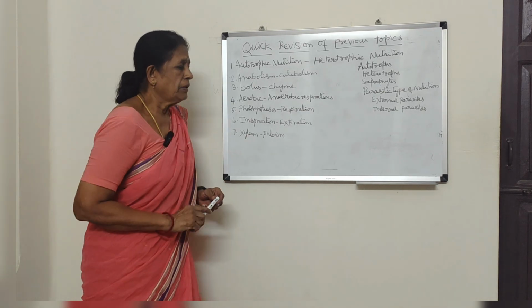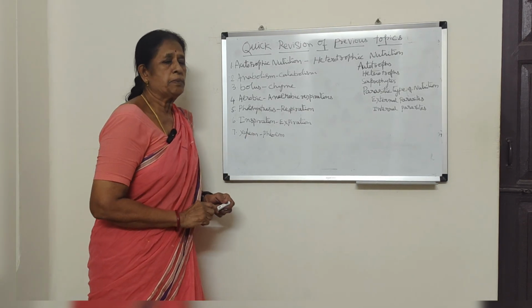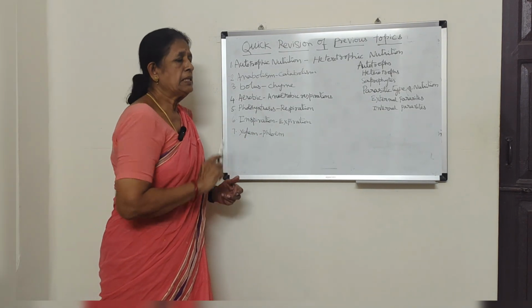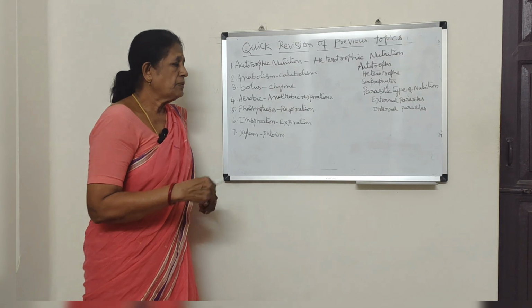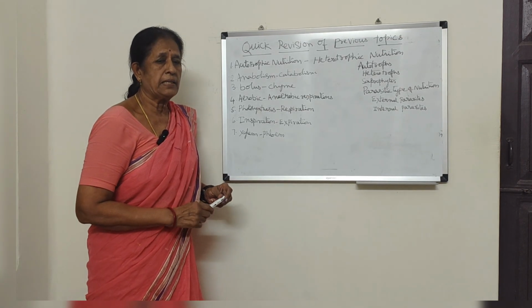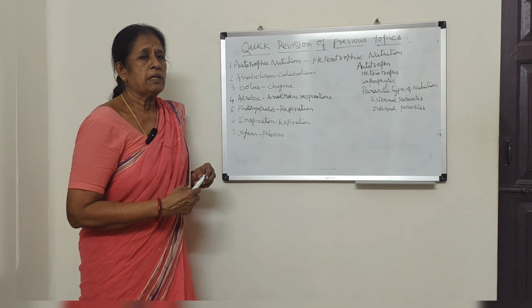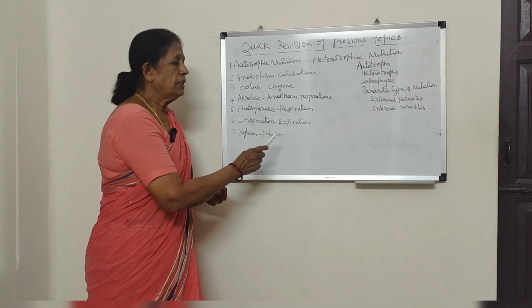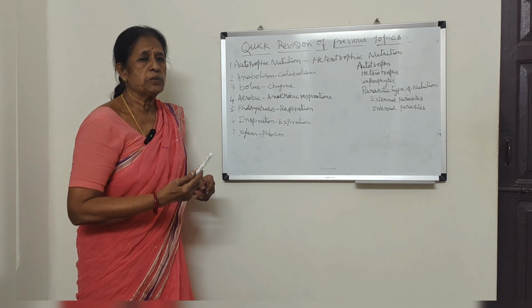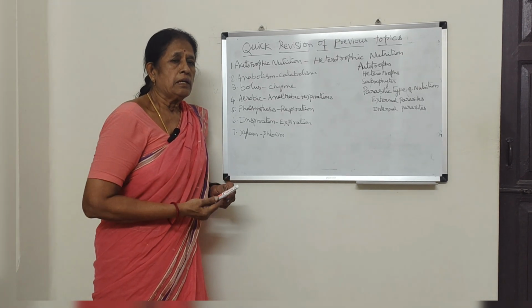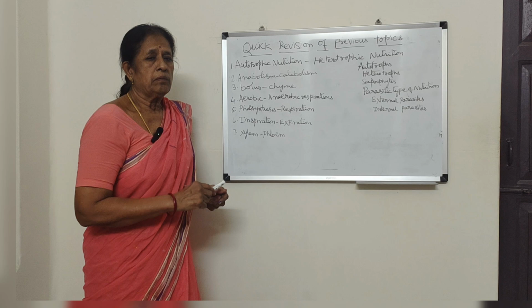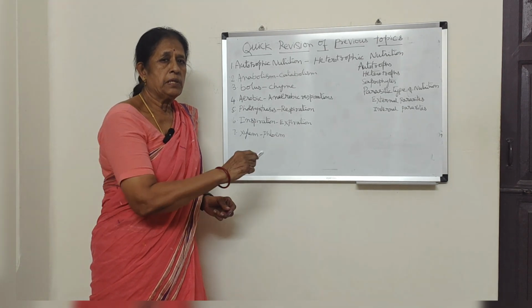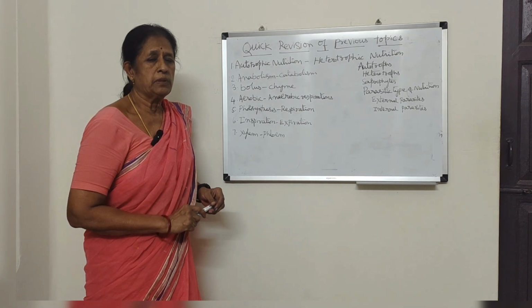And again, coming to respiration, it takes place in two steps: inspiration and expiration. Inspiration is also called inhalation, and expiration is also called exhalation. During inspiration or inhalation, air containing oxygen enters the body. During exhalation, air containing most of the carbon dioxide is released from the body. During inspiration, the thoracic cavity volume increases, and during expiration the thoracic cavity volume decreases.